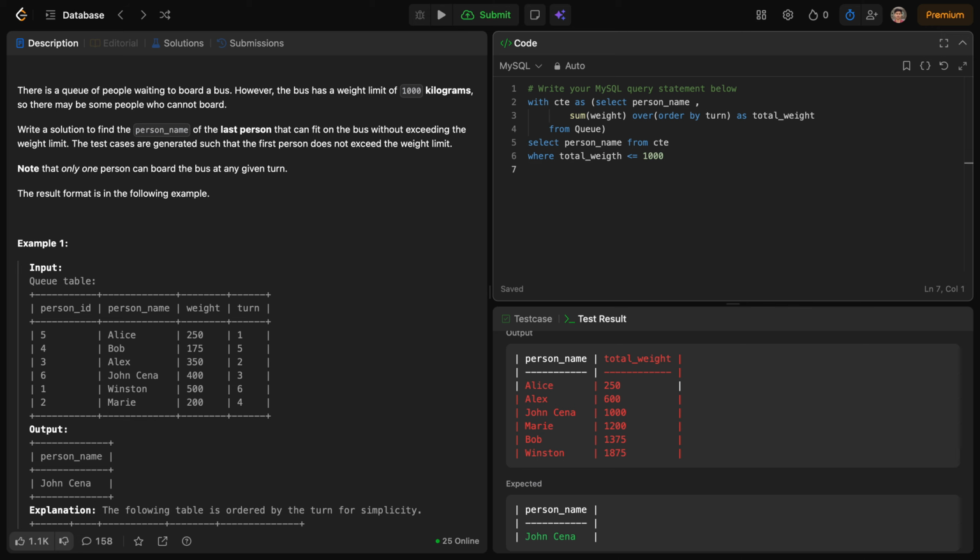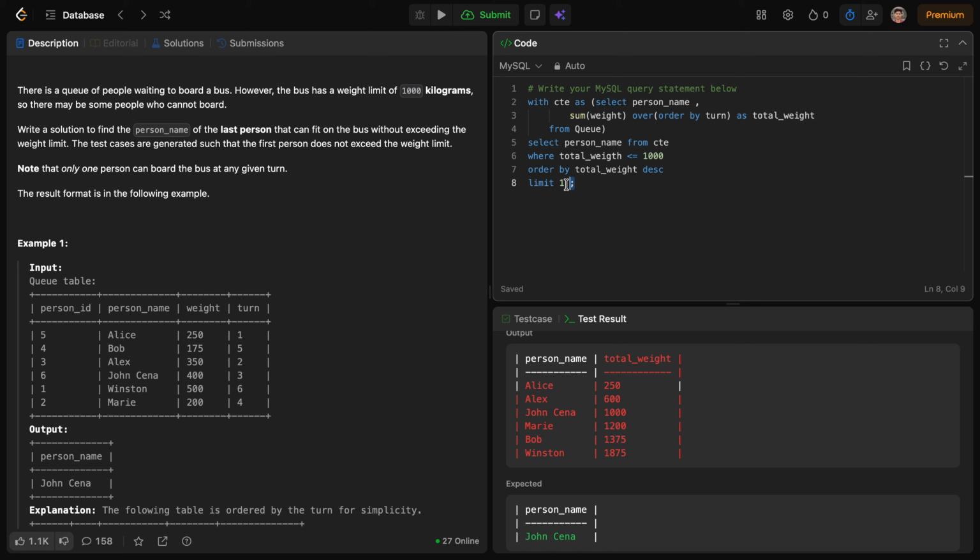And we have to order by our total weight in descending order, so that the row with 1000 kilo or the closest below it comes first, and we have to find the one, so that is why we use LIMIT 1.